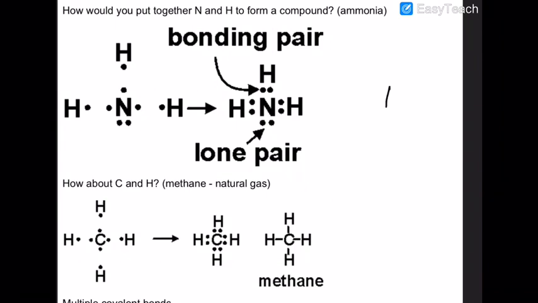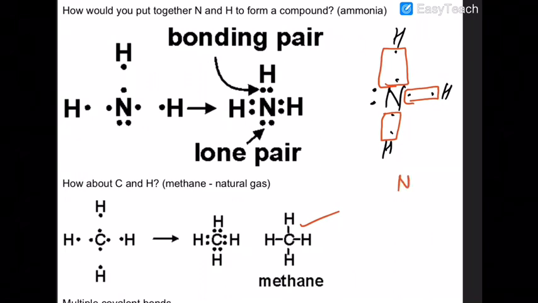Similarly, in case of nitrogen, nitrogen has 5 valence electrons, and hydrogen has only 1 valence electron. So what can happen here? This electron is shared, this electron is shared, and this electron is shared. It results in the formation of 3 bonds, and 1 lone pair is already present here. This is the lone pair, and all 3 of them are bond pairs. Are you sure about it?